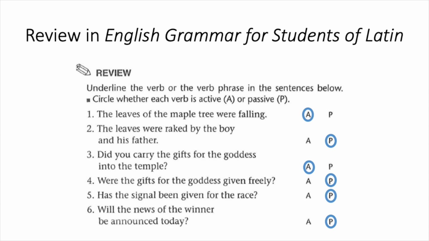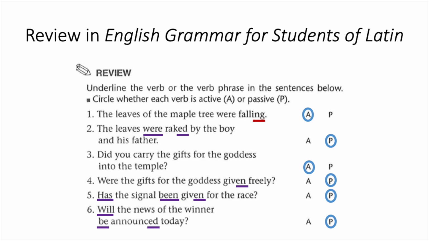All right, here are the answers. Numbers 1 and 3 are active. The "were falling" and "did carry" are active, and the other ones are passive. As you look at these, you'll notice that -ing is a sign or hint that the verb is active.